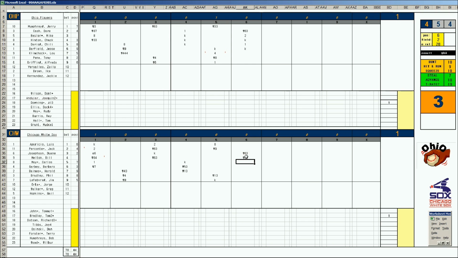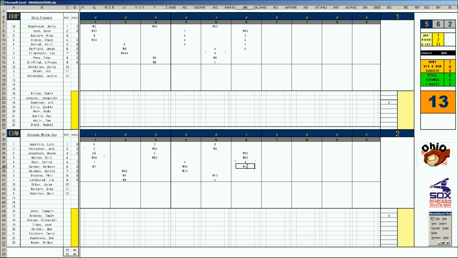Homer 1-16. It is gone. A solo shot for Carlos May off of the Downing card. Downing's a pretty good pitcher, but he gives up a lot of homers to left-handed hitters. And we have a 2-1 game. Barbaro Garbe rolls it back to the mound, and the inning's over.